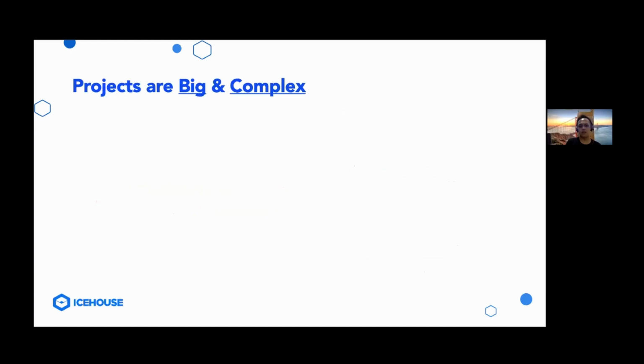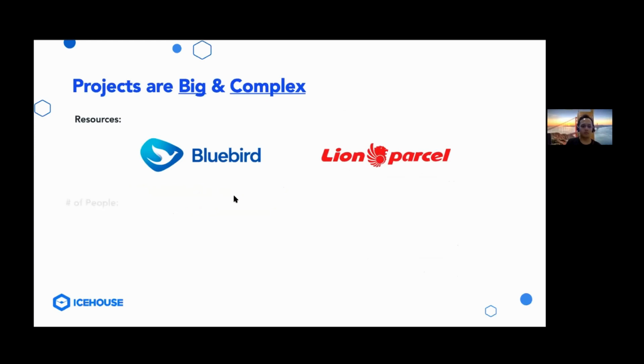So in terms of resources, for Bluebird and Lion Parcel, we can look at the number of people that are involved in the project internally in iSauce. In each of these projects, we actually had more than 10 team members participating. And out of these 10 team members, there are lots of roles involved. There's a project manager, who manages the project. There's also a business analyst, who gathers user requirements by doing user interviews and also writing them on the requirements document. There are also designers who design the user interface and the user experience of the app.